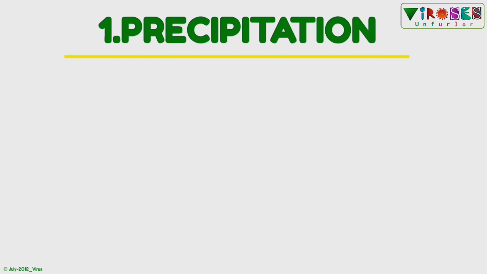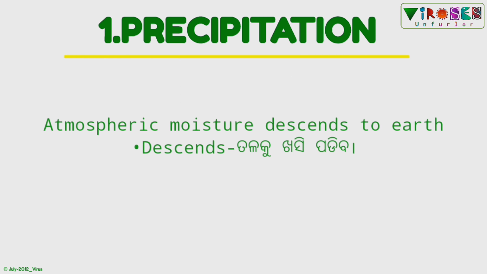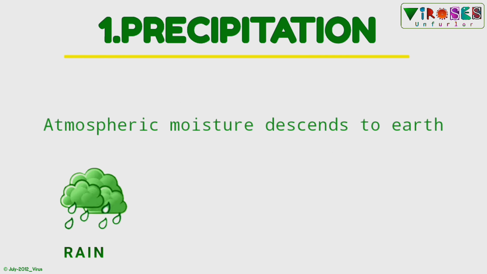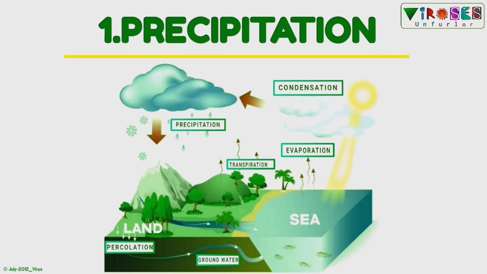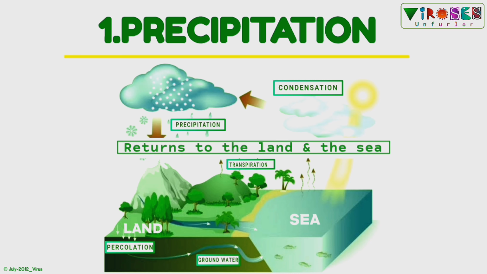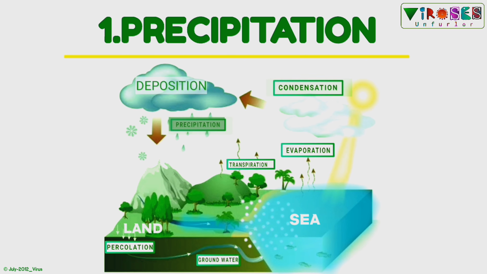Precipitation. Precipitation includes all forms in which atmospheric moisture descends to earth in the form of rain, snow, hail, sleet and dew. The moisture that enters the atmosphere by the vaporization of water condenses into either liquid or solid before it can fall. Water returns to the land and the sea from the atmosphere by means of condensation, deposition